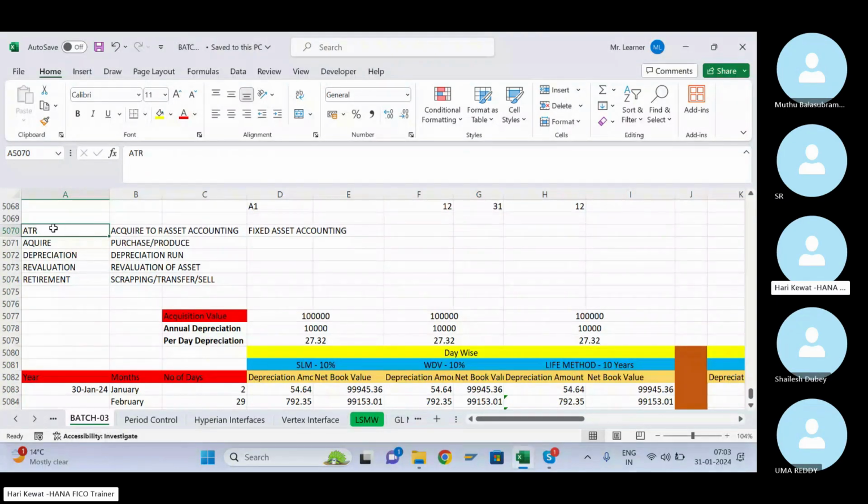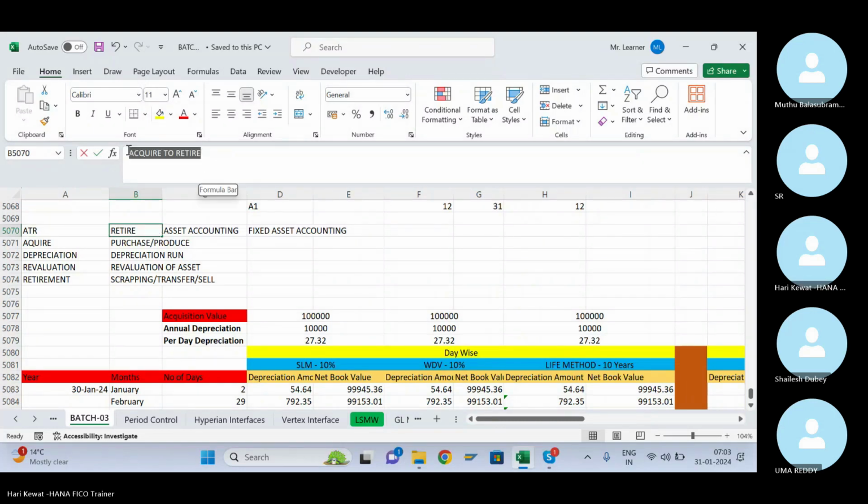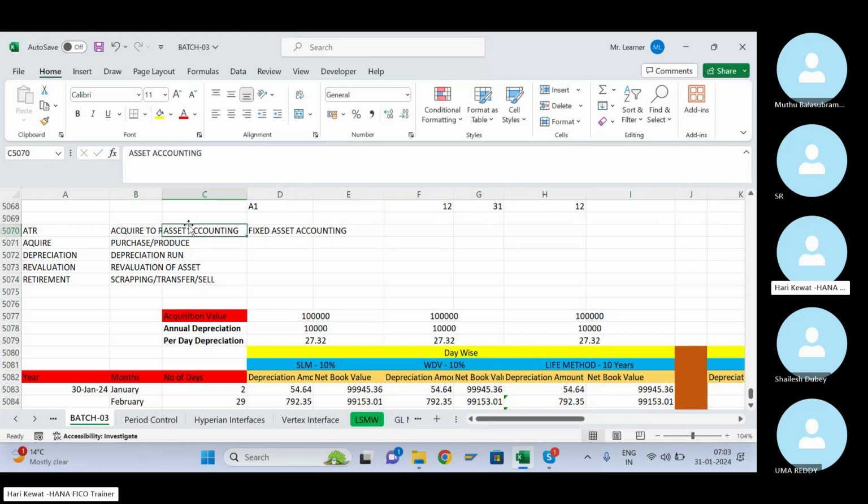Asset accounting. Asset accounting is also known as the A2R process. A2R means acquire to retire. Some people say asset accounting, some people say fixed asset accounting. Whatever name they use, all of them are the same, either A2R, acquire to retire, asset accounting, or fixed asset accounting. It is the fixed asset accounting we are learning.